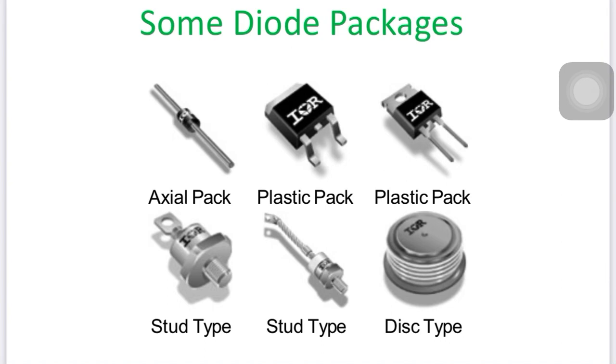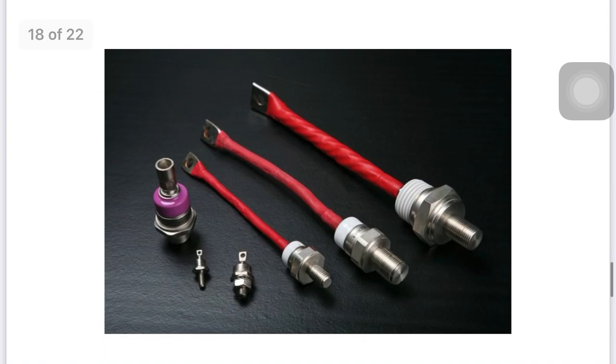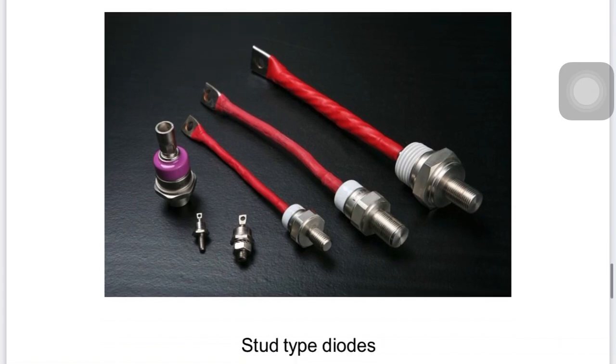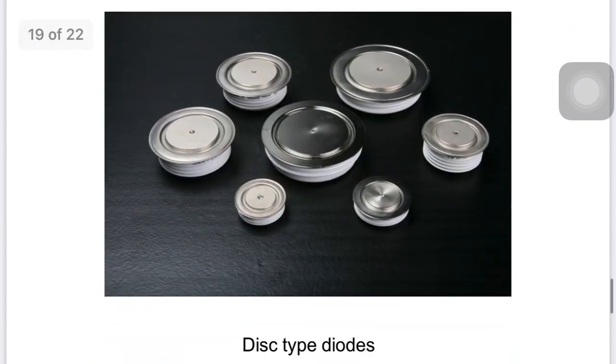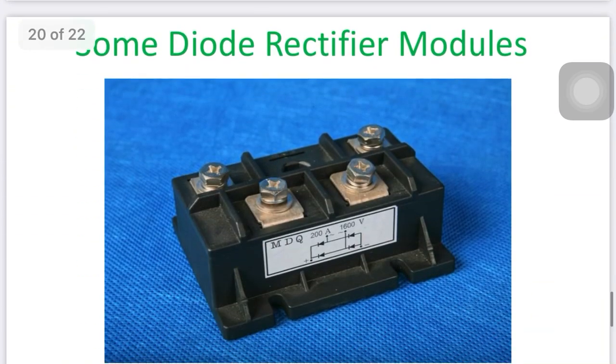For high power applications the disc type is used. Another real application on the transmission and distribution side is the stud type diode, which has a fuse-like construction. Another disc type is used in transmission for rectification.